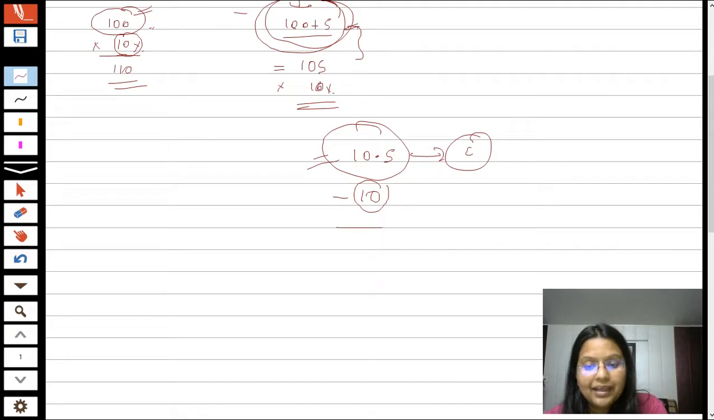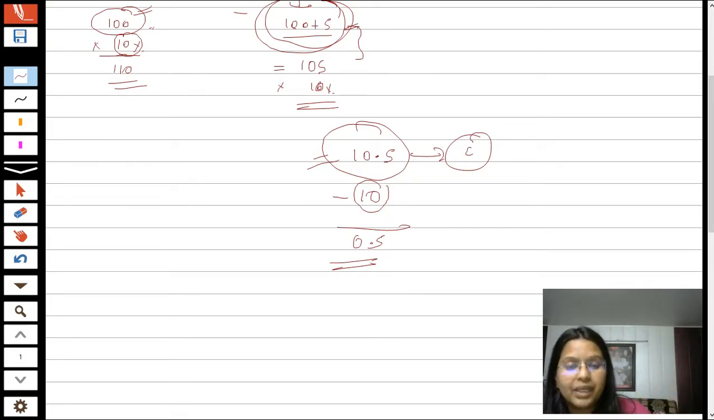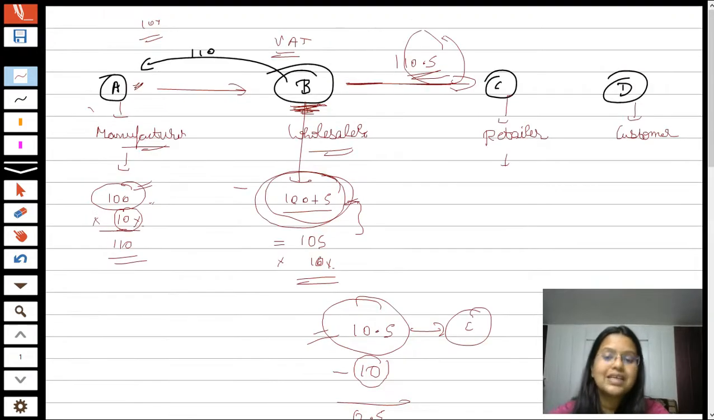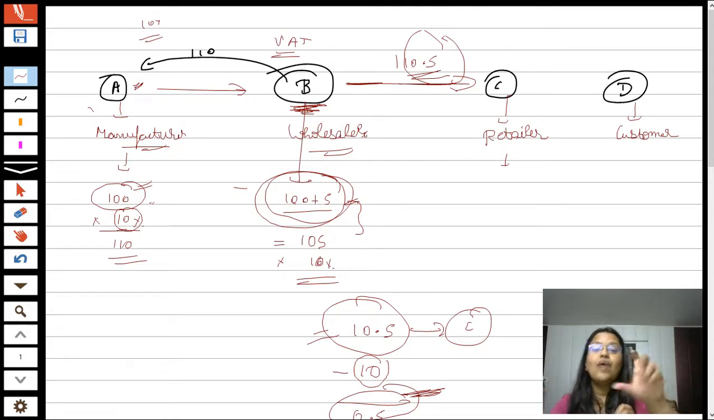So he will ultimately pay only 0.5 rupees, that is 50 paisa, to the government, because 10 rupees has already been paid by Mr. A to the government, and the balance from the complete 10.5, the balance 0.5, shall be paid by Mr. B only. That's why, students, the complete process is known as value added tax, because ultimately the 0.5 is a tax which is levied on the value added.